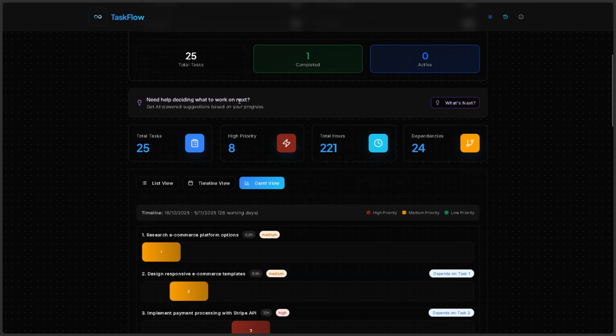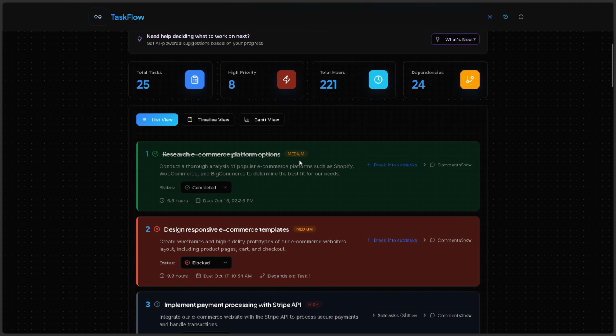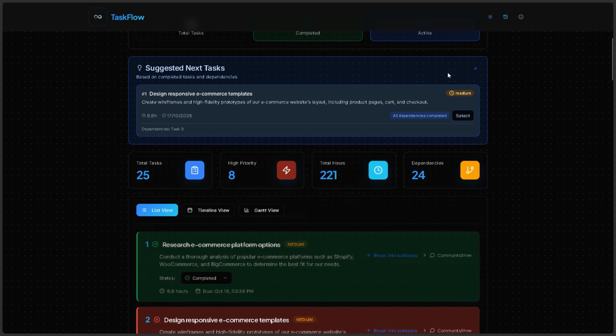Now, if for example you're stuck at some point and don't know what to do next, we have a list view. We can see that. Okay, so since we completed the first task and I need to complete the second task, I'll just ask what's next. And it will tell me I need to design a responsive e-commerce template, which we had blocked initially. And it was the second task in order to be completed.